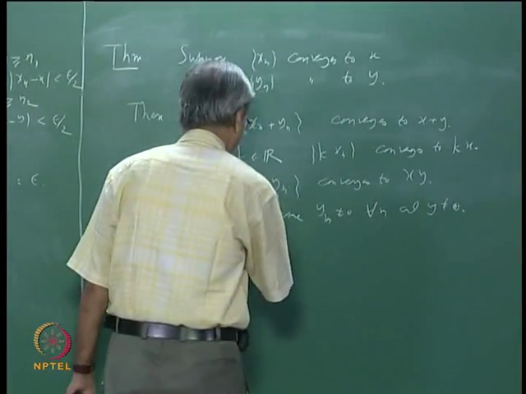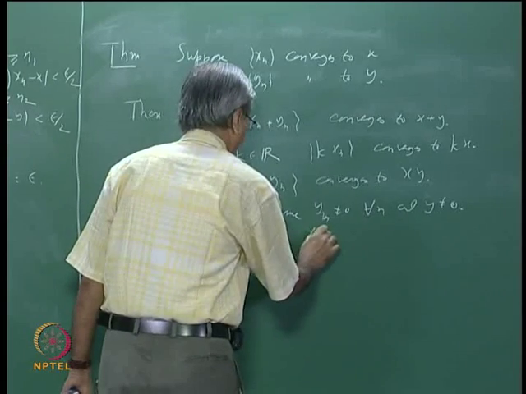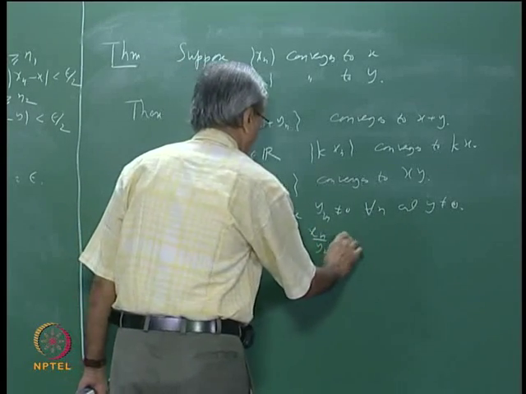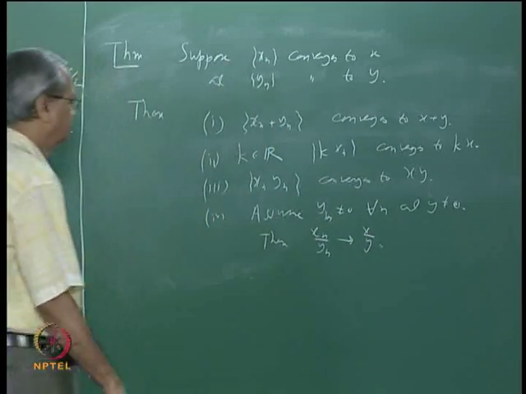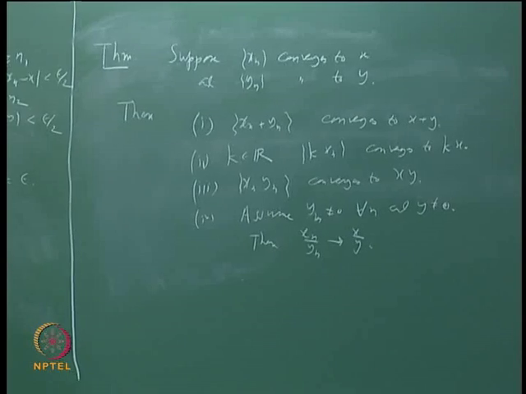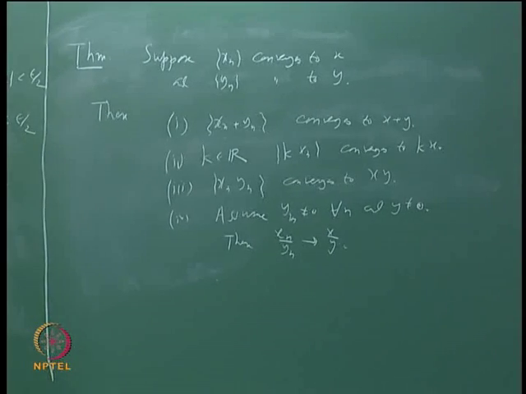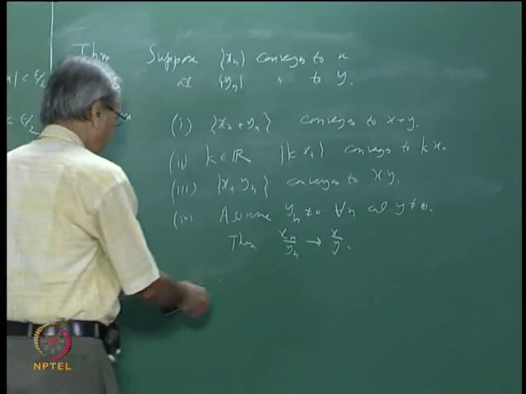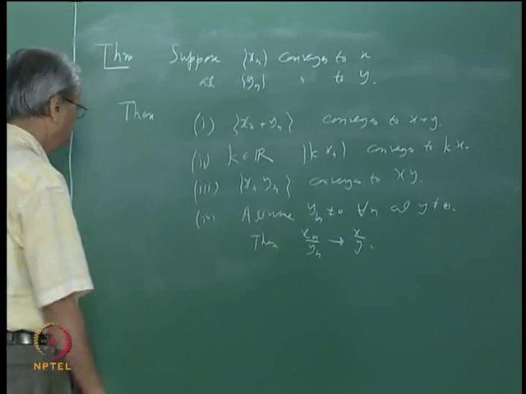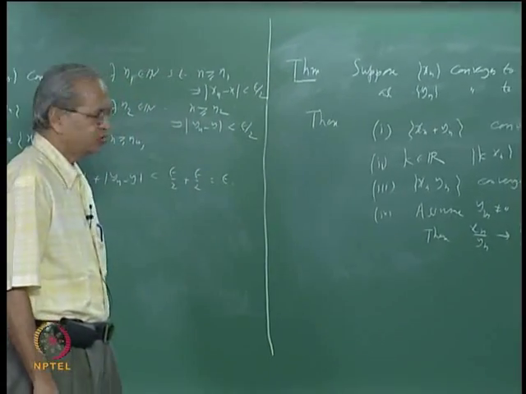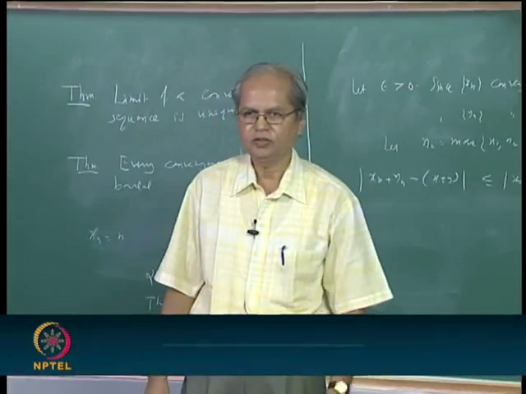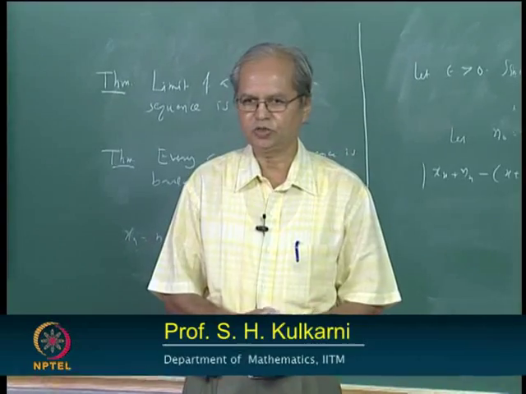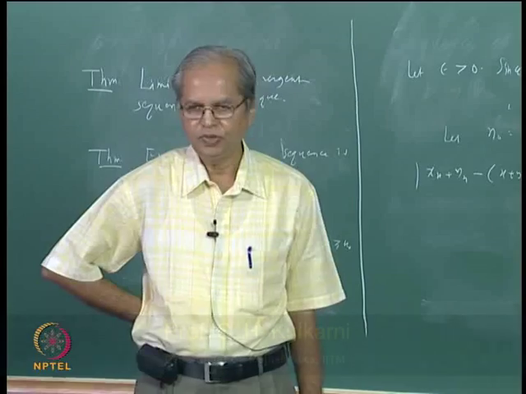Then xn by yn converges to x by y, okay. So this is about the algebraic properties, how the limit of a sequence behaves with respect to various algebraic properties of the real number system.